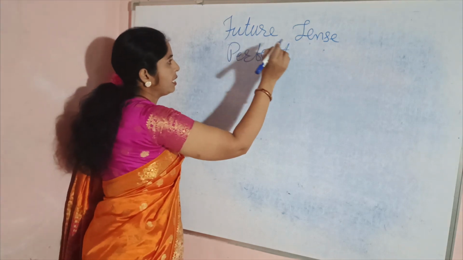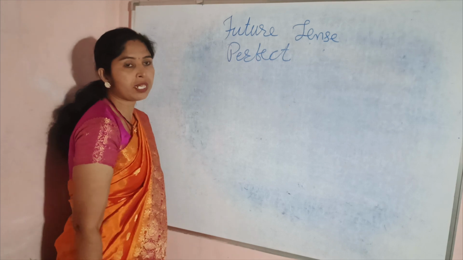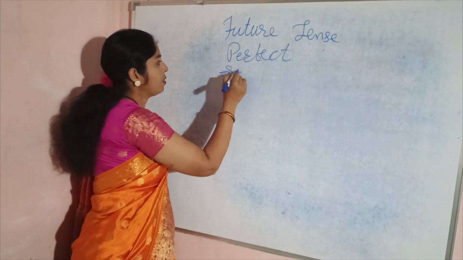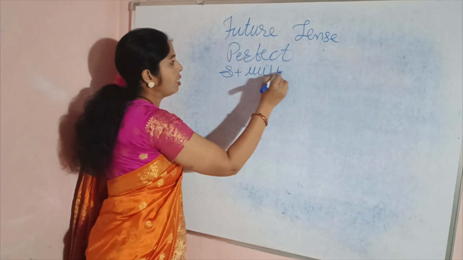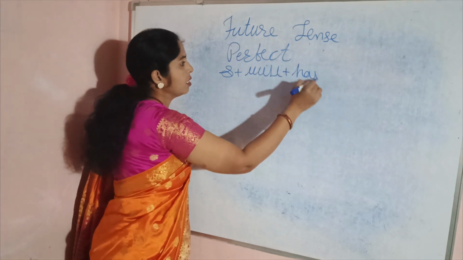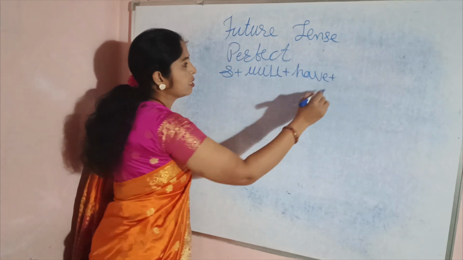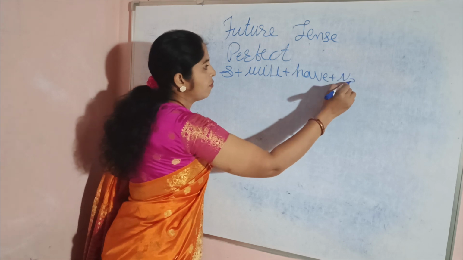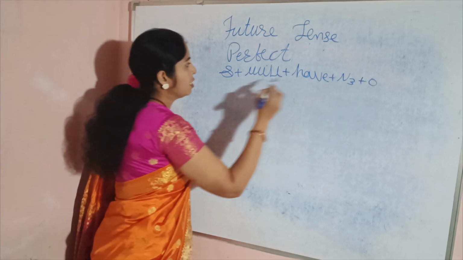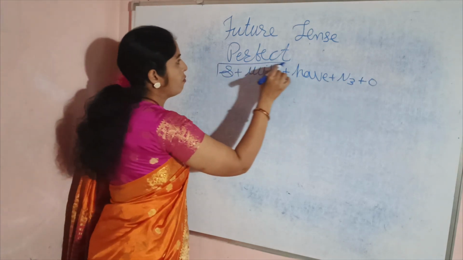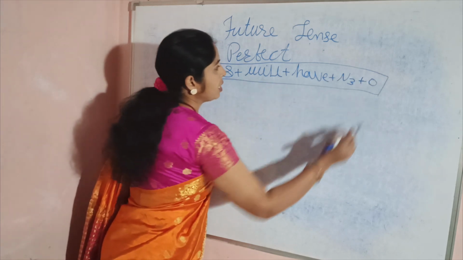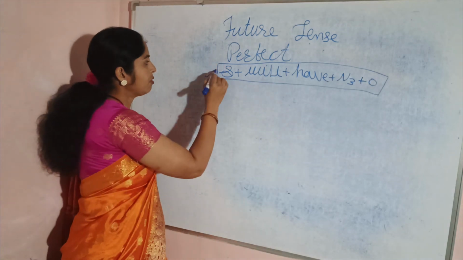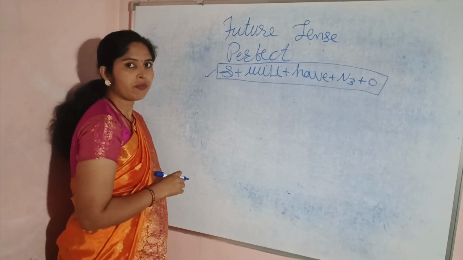The formula of future perfect tense is subject plus will plus have plus V3 plus object. It is the formula of future perfect tense.